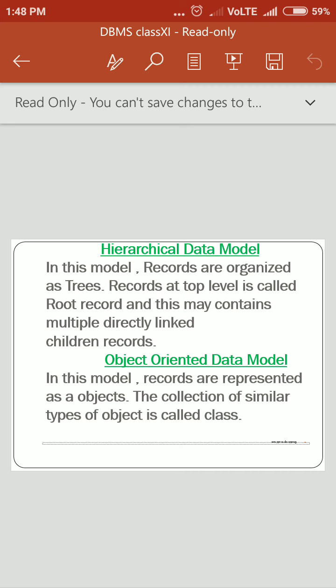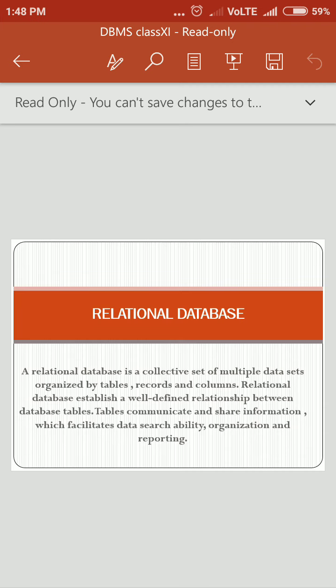Next is the object oriented data model. In this, we take a record as an object. So in this model, records are represented as objects, and the collection of similar types of objects is called a class. Basically, we combine similar types of records, which are known as objects, in this type of model.